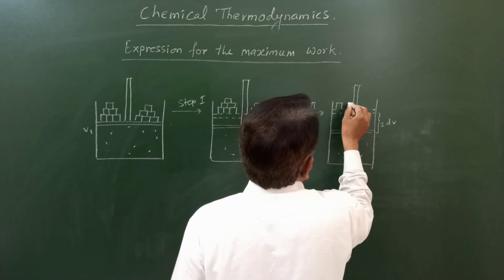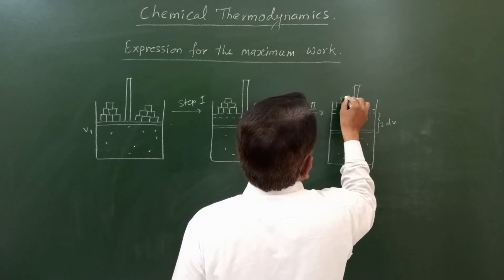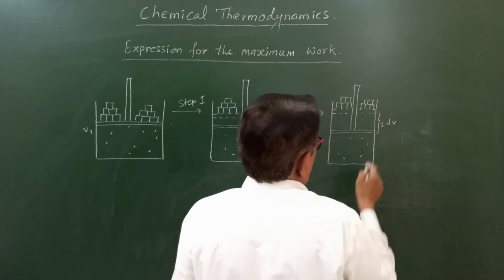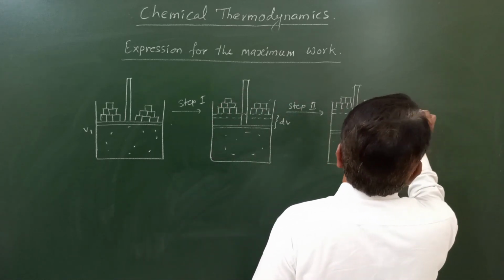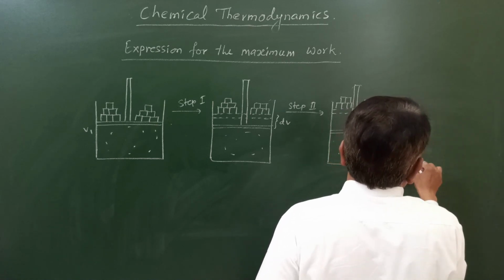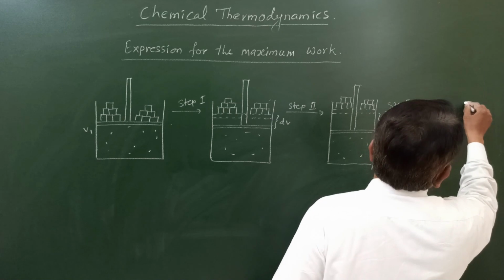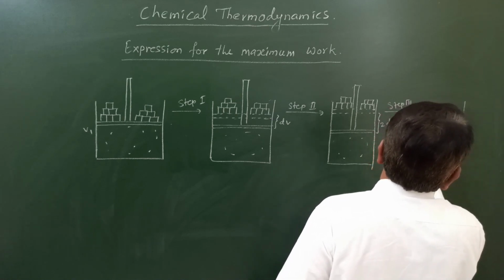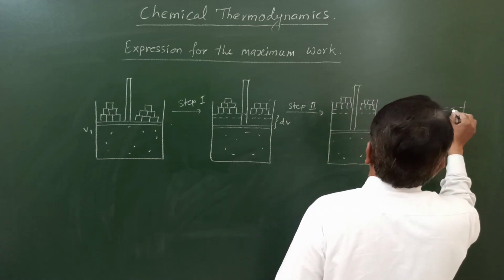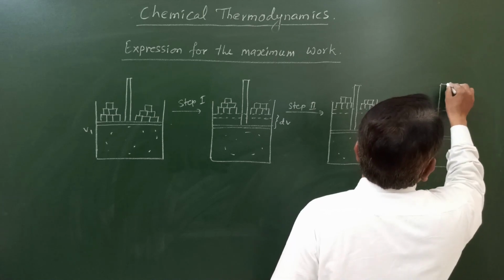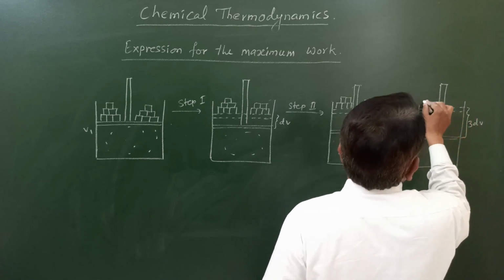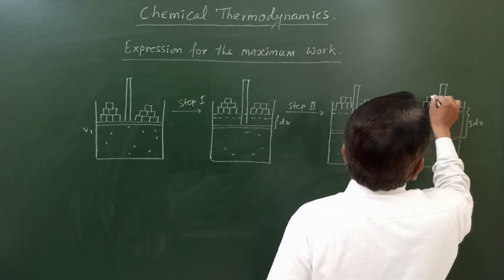And in step 3, what happens? Again this mass is removed, then its volume increases by again a small amount, by 3 dV suppose, like this.